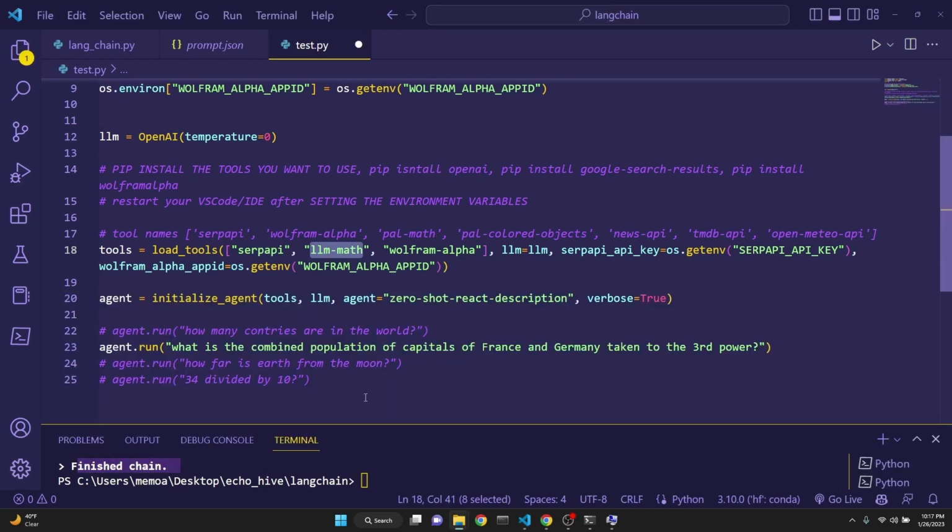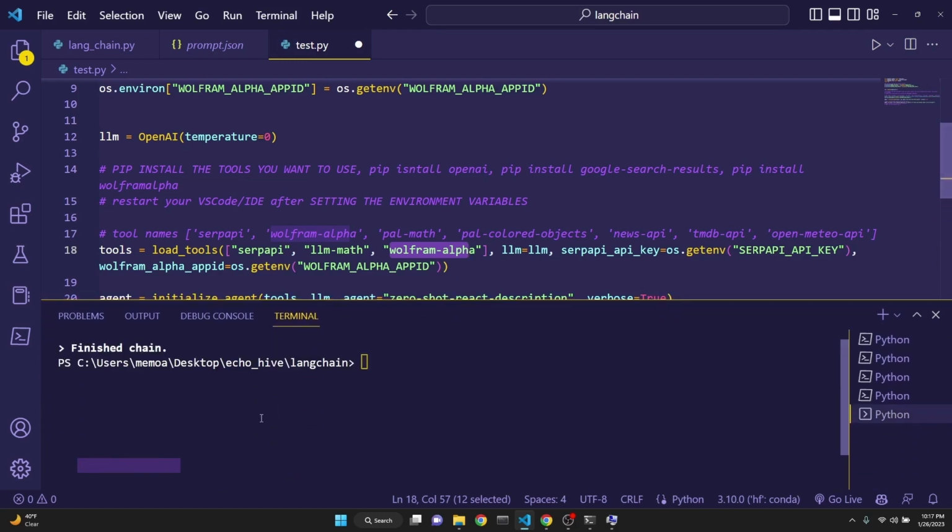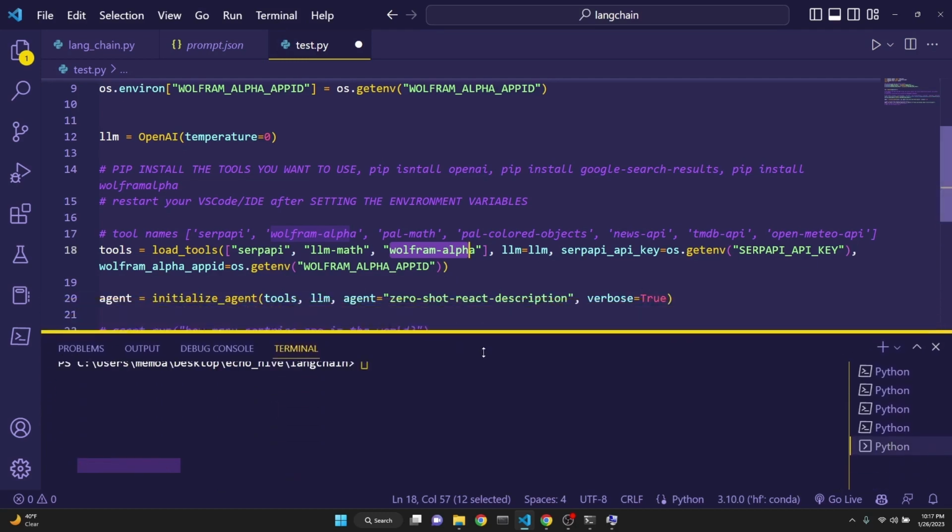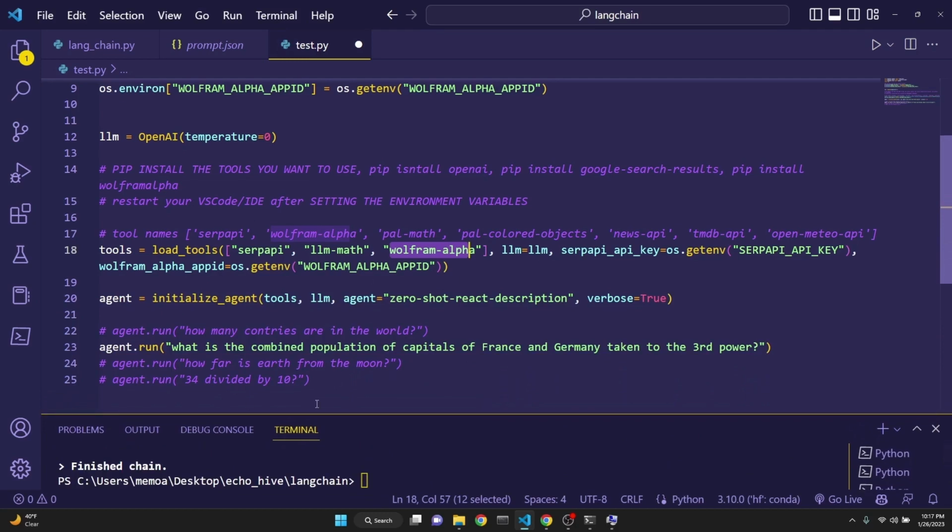The question which we are asking LangChain first goes to OpenAI's GPT-3 API. A specialized prompt LangChain developers have created in the background asks itself some questions and then decides whether to use search, a calculator, or Wolfram Alpha. And if it decides that it needs to use one of these actions, then it creates the input that needs to go to that particular tool. And after that, it executes the chain.